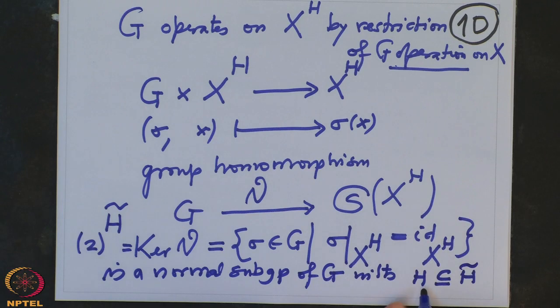This is also clear, because to check that elements of H are contained in H tilde means that every element tau in H, when I restrict it to X power H, should be identity on X power H. But they are all elements of H, so they keep all these elements invariant. That means on that subset it is identity. So this is very clear.